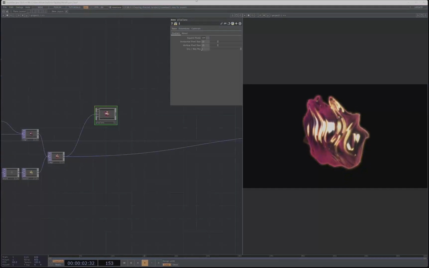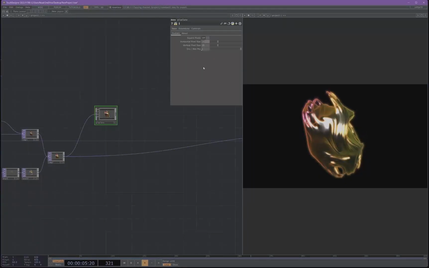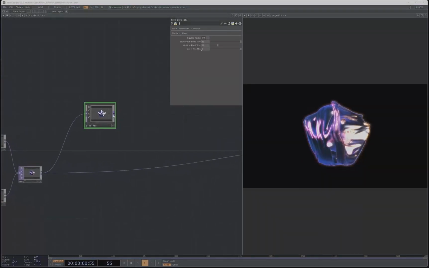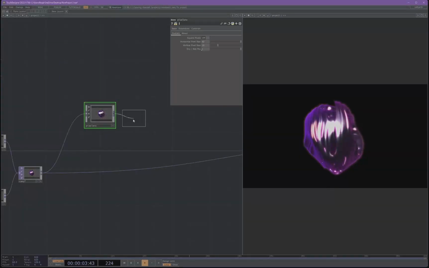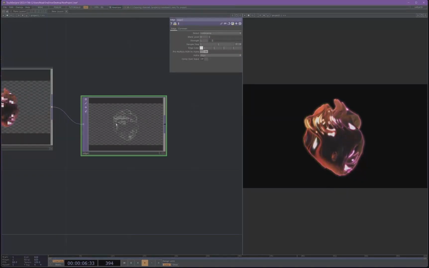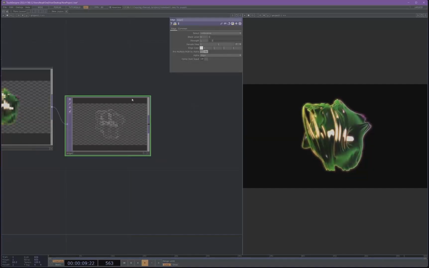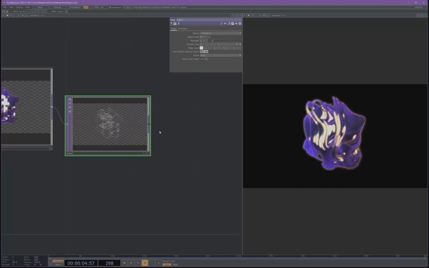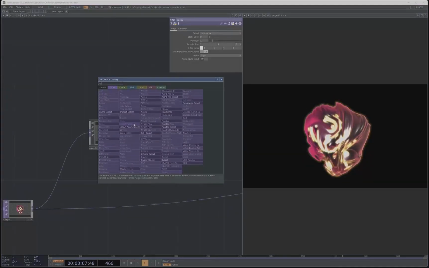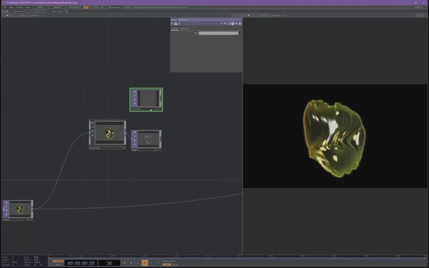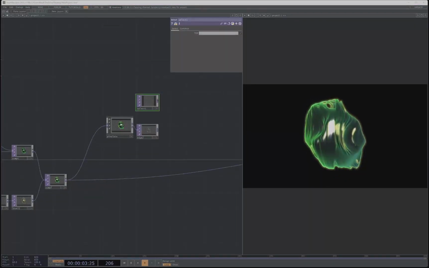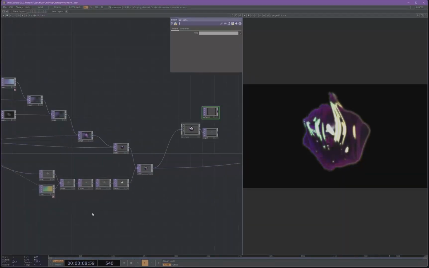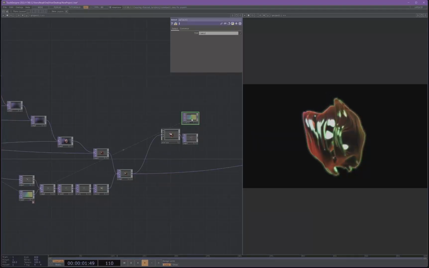And in our pixelate, we are gonna set our horizontal pixel size to 40 and keep the vertical at 10. And then we're gonna grab an edge, hook that up right there, so you should be seeing something that looks like this. And in our edge, we're just going to keep everything at the default settings. And now we're going to grab a select, put that right here, and for our select, we are going to grab the same ramp that we used down here for our blur and bloom, and drag and drop that there.